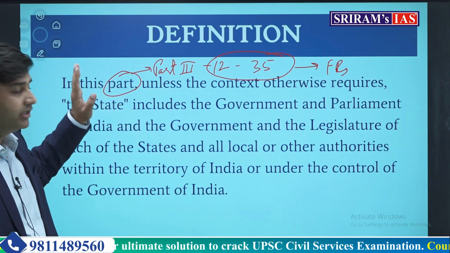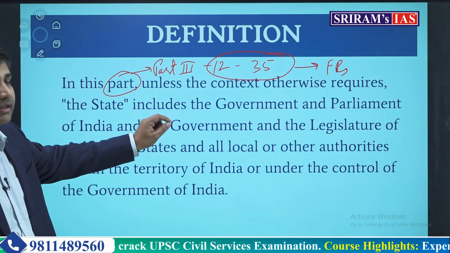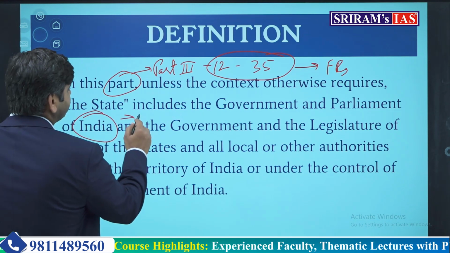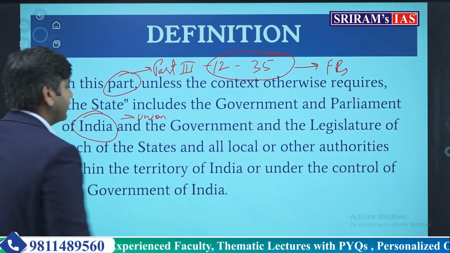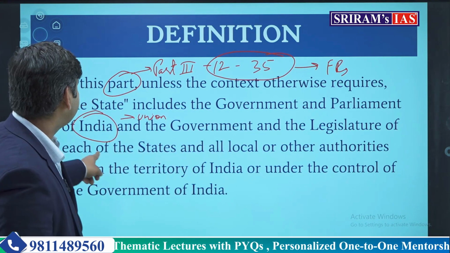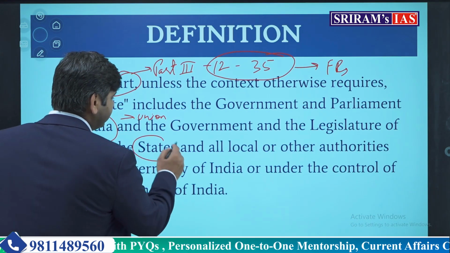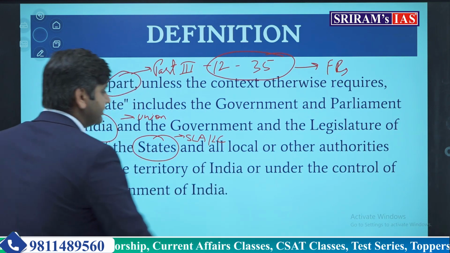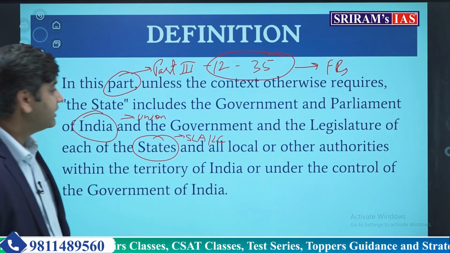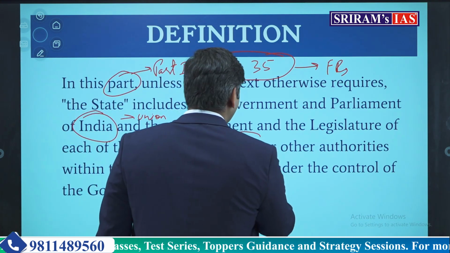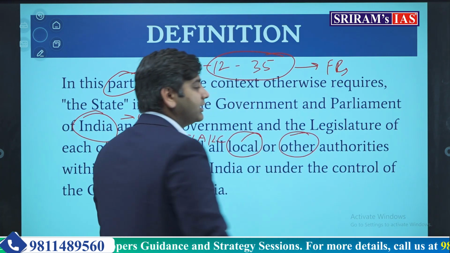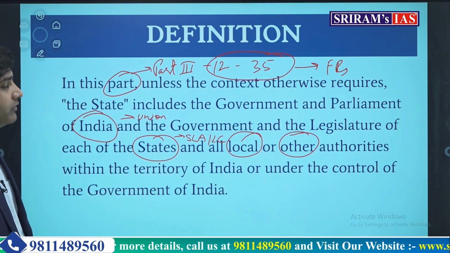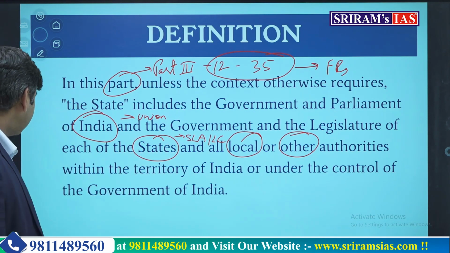The state includes the government and the Parliament of India. That simply means the center, the union. And the government and the legislature of the states, each state. This simply means the state legislative assembly and legislative councils, and all the local authorities. Now local authorities and other authorities, these 2 authorities have also been written within the territory of India or under the control of the government of India. Now what is this local authority?